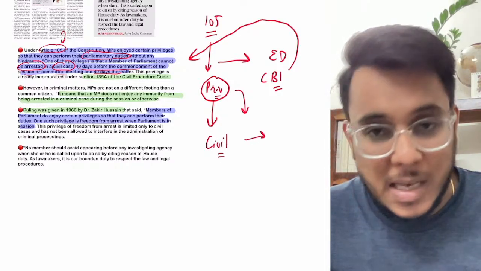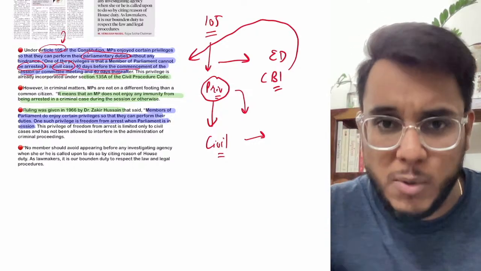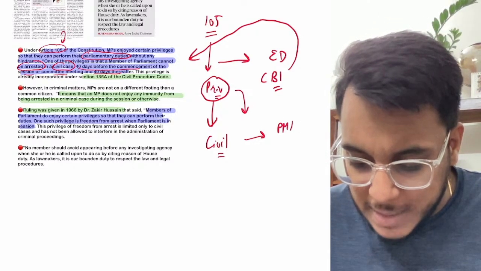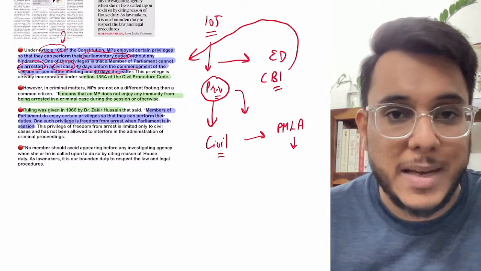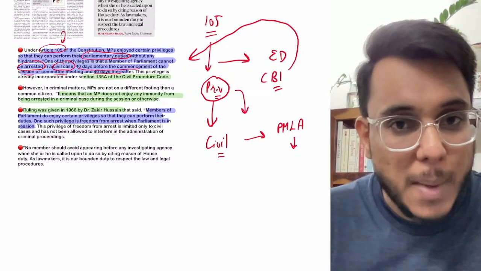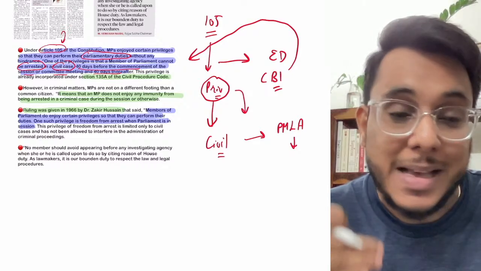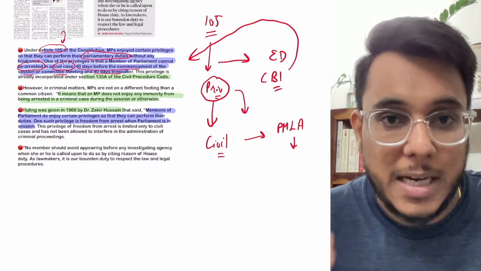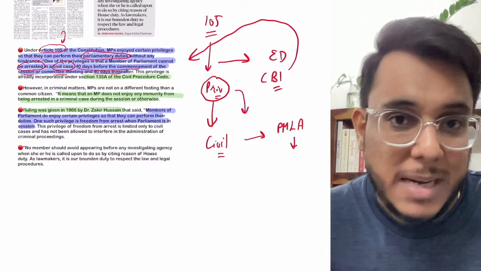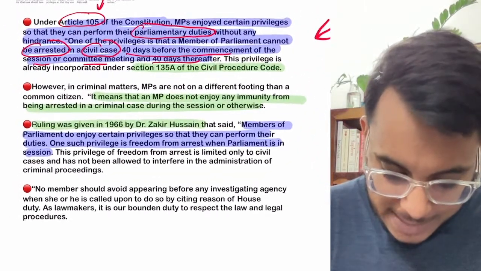Now the MPs who have been arrested, some of them, have been arrested under the Prevention of Money Laundering Act. And the Prevention of Money Laundering Act is a criminal act, a criminal offense. So if the MPs are getting arrested for criminal offenses, they cannot claim the immunity provided under article number 105, because it provides immunity only in civil cases, but these are criminal cases.